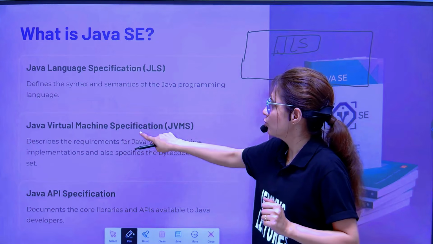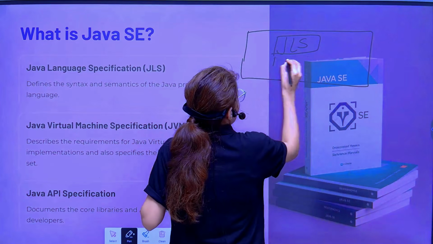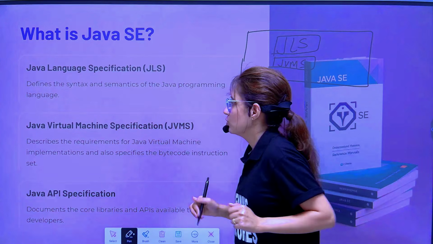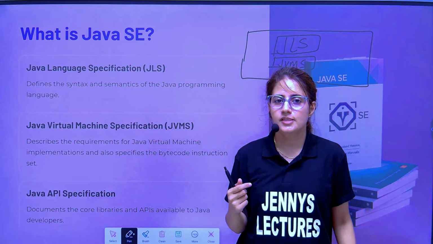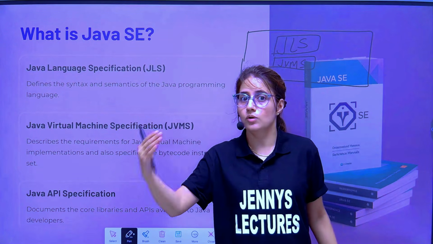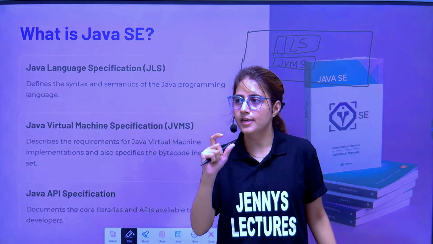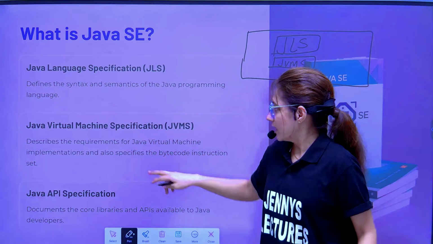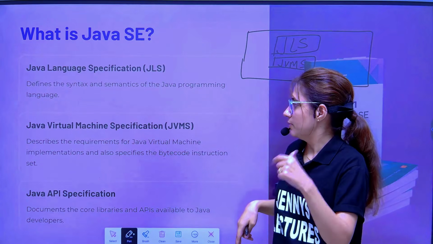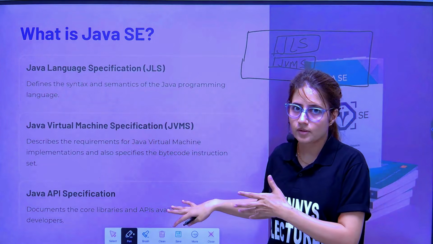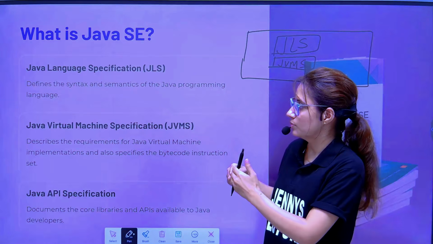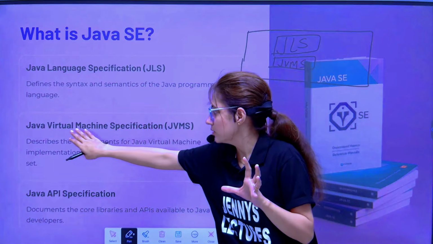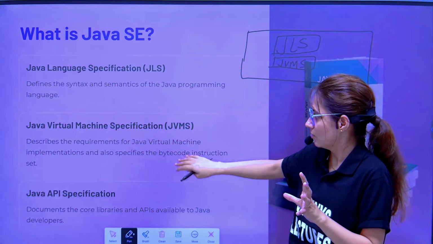Next, we have the Java Virtual Machine Specification. It describes basically how the JVM should work, as well as the bytecode instruction set. It describes the requirements for a Java virtual machine implementation. Regarding JVM detail, there is a particular document that is known as JVMS. Okay.